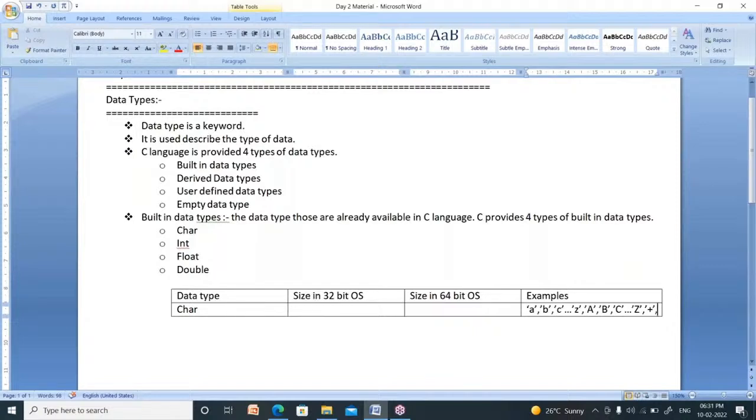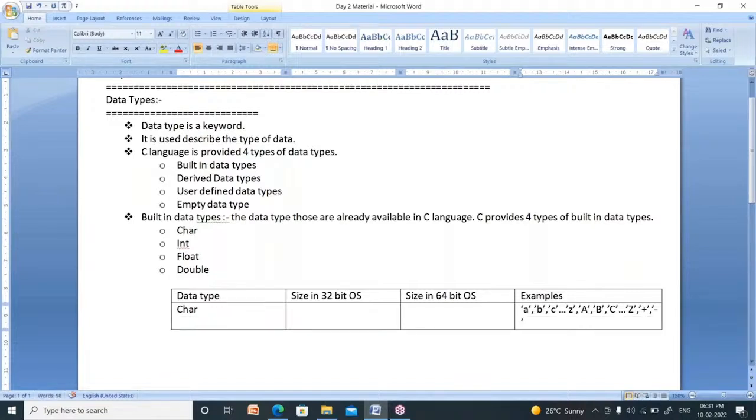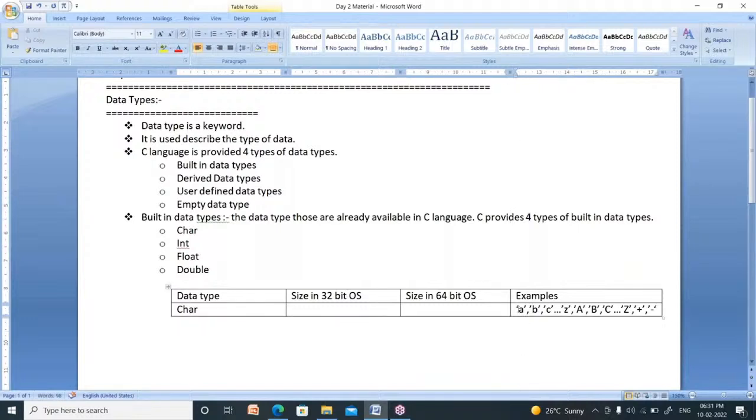Comma, minus symbol, are also characters. Multiply symbol, divide symbol, less than symbol, greater than symbol, all are called characters. The data which is included within single quotation marks is called a character. 'A' is included within single quotes, so what is represented within single quotes is called a character. The size of a character in a 32-bit operating system is 1 byte. In a 64-bit operating system also, its size is only 1 byte. Right.